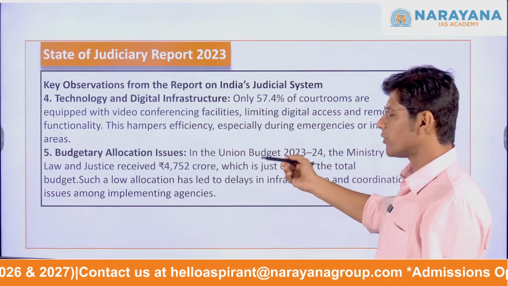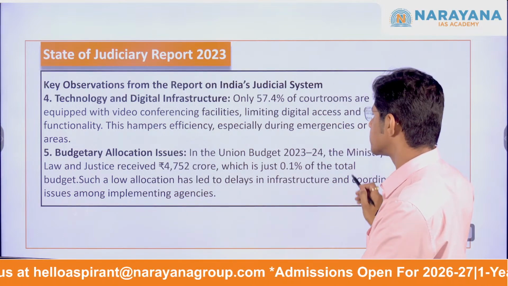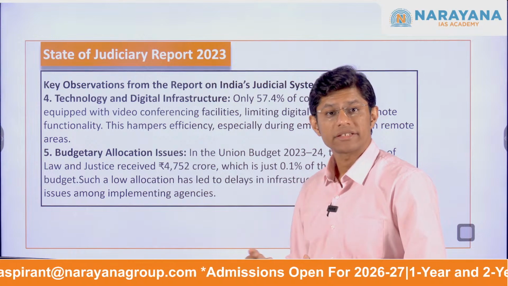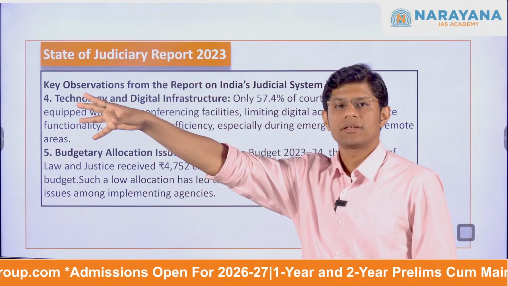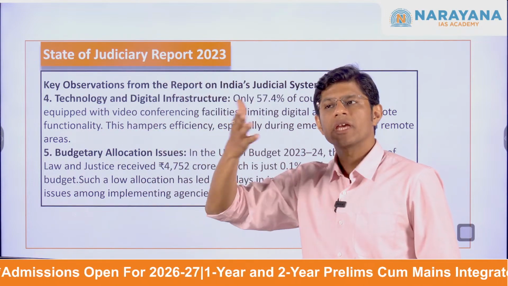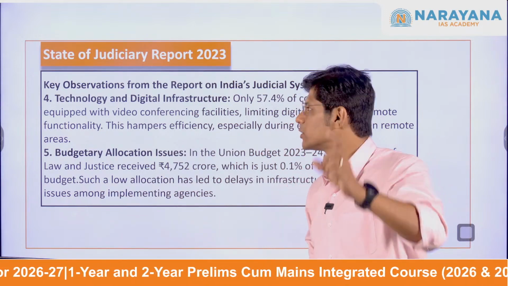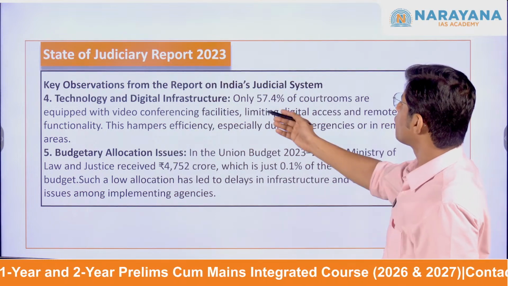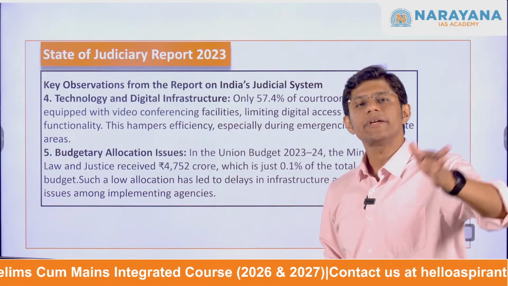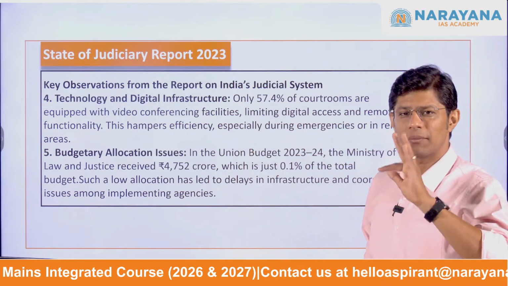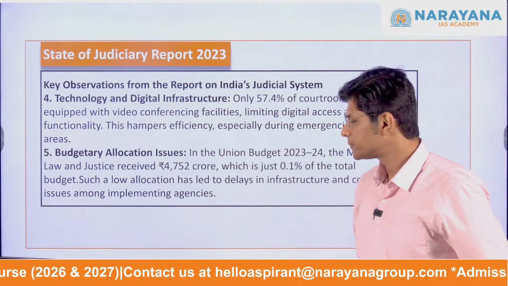For example, in budget 23-24, the Ministry of Law and Justice received this many crores, which is just 0.1% of the total budget. They may ask, is the money given to law and justice 0.5% of the total budget? That is incorrect. It's 0.1. They may give you 1%, 2%. The answer is 0.1%, which means it is just a minuscule number. Only 57% of the courtrooms are equipped with video conference. They may say 80%. So they may confuse you with any number. So basic statistics are something that you need to remember.